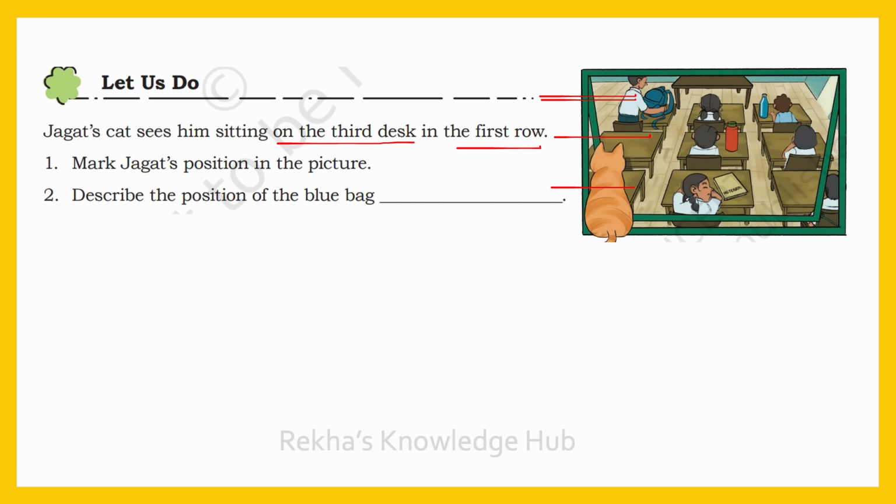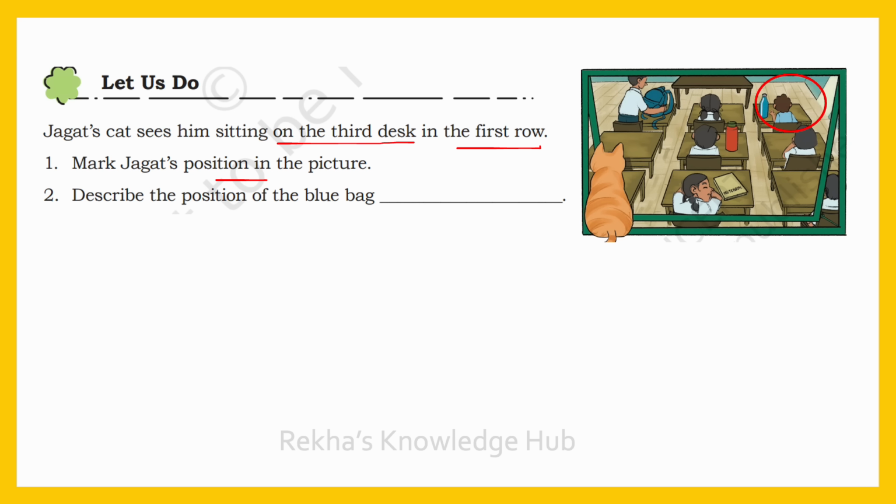See, this is the first row. Mark Jagat's position in the picture. He was sitting on the third desk in the first row. See here. This is first row, this is third desk. First desk, second desk, third desk.